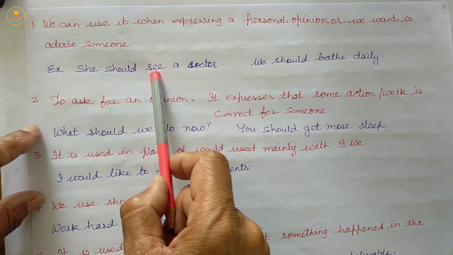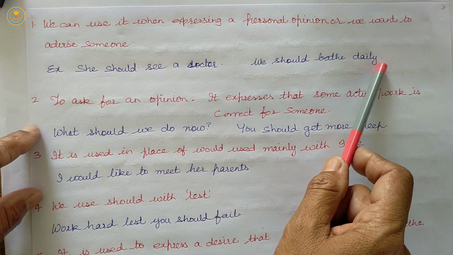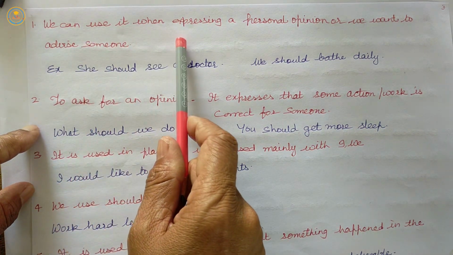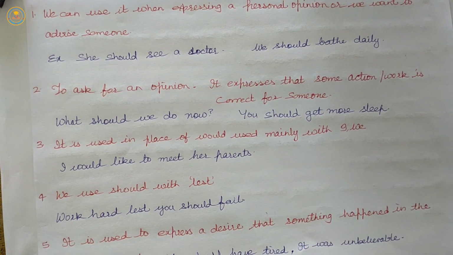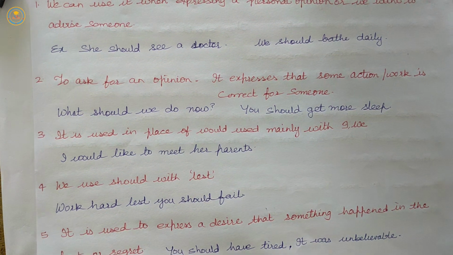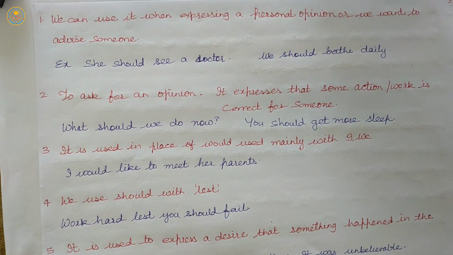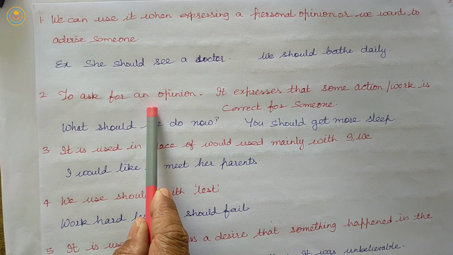Example, she should see a doctor. We should bathe daily. So, should is used to express a personal opinion or to advise someone.